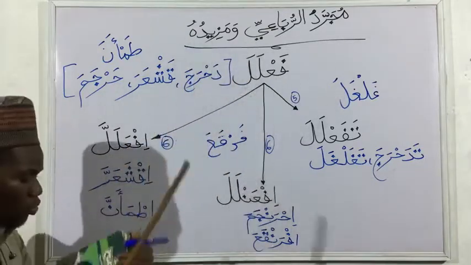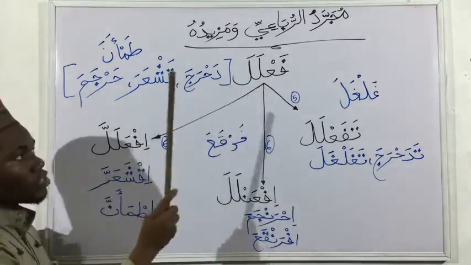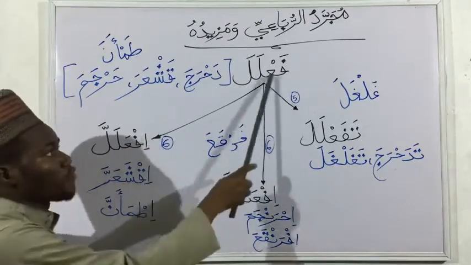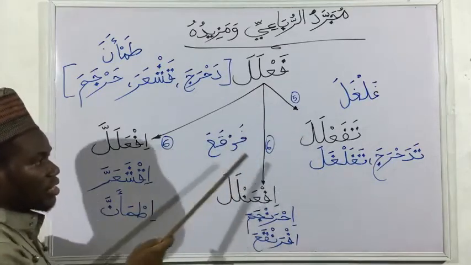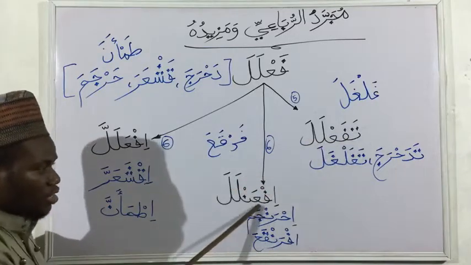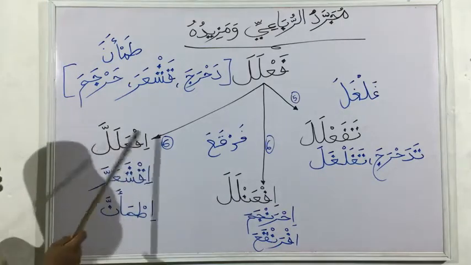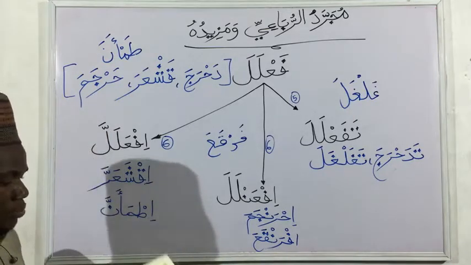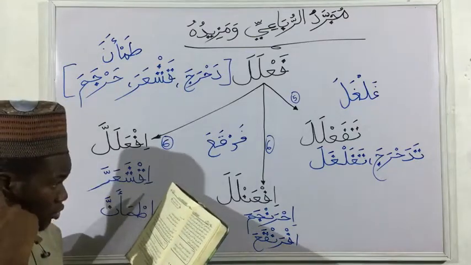Again, just a recap before we go to the text itself. So fa'ilala, the whole of it is the mujarrad, meaning all the letters contained here are its root letters. You cannot remove any one. It can have an increment by adding an extra letter or two letters. By adding an extra letter, we have tafa'ilala, that's an extra ta. Then if anlala, we have alif and nun added to it. Or if alalla, alif and an extra lam. Now let's proceed to our reference book, Nahw al-Wadi, al-Juz' al-Thalith.